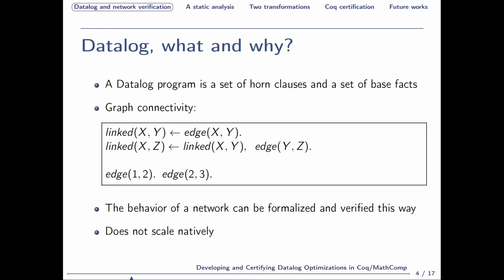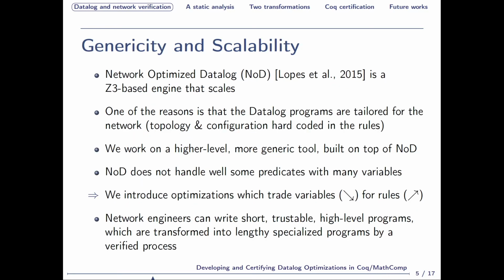The behavior of a network can be formalized in a similar but obviously much more involved way, and the resulting program can then be used to check the semantics of the network, for example by asking the Datalog engine if it can be deduced that a packet leaving point A can reach point B. The catch is, as one might expect, that doing so naively will not scale on usual Datalog engines. This is why a Datalog engine for networks, called Network Optimized Datalog or NoD, has been introduced.